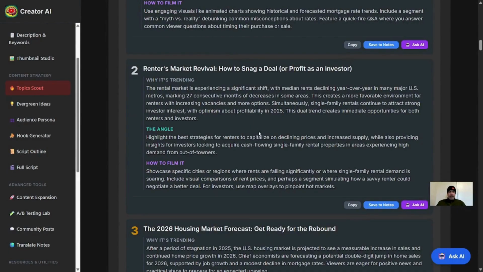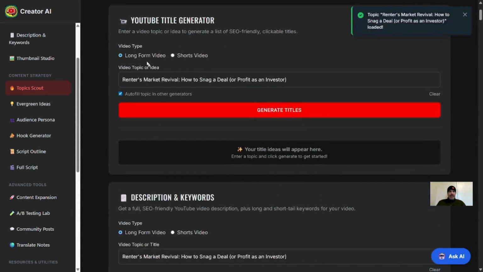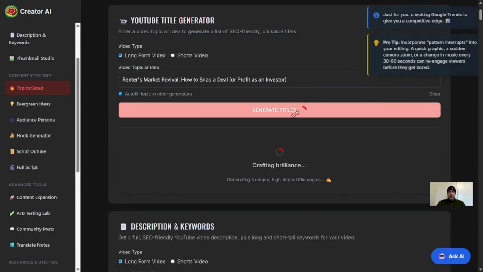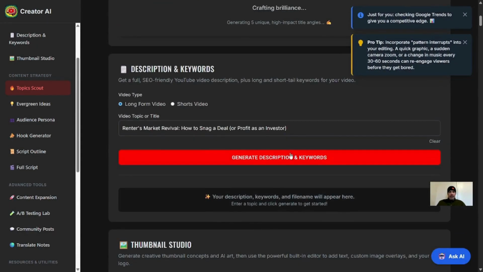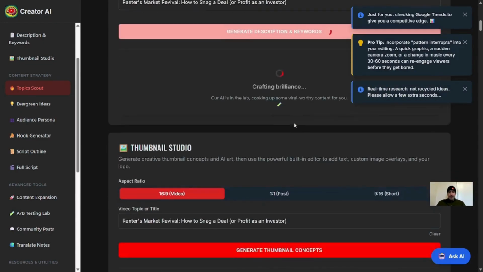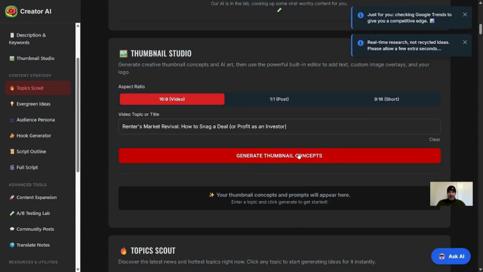So let's go ahead and click this topic here. We can do a couple things. We can ask AI a little bit more about it, or we can just start creating a video package. So let's just click it. Now this is going to take us up to the title generator here, and this carried over our topics. We're going to generate titles. Let's come down to description and keywords and generate that as well. And let's generate a thumbnail concept.